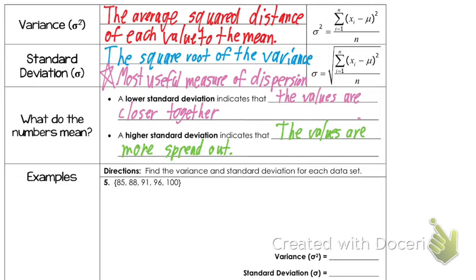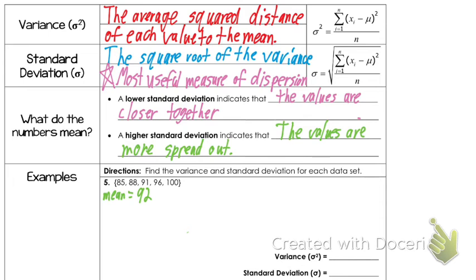So let's first find the mean, because we need the mean in order to do this. Remember the mean, we're going to add these numbers up and divide by however many there are. I would agree, it is 92. The mean is 92. Okay? If you add up those 5 numbers and divide by 5, you get 92.